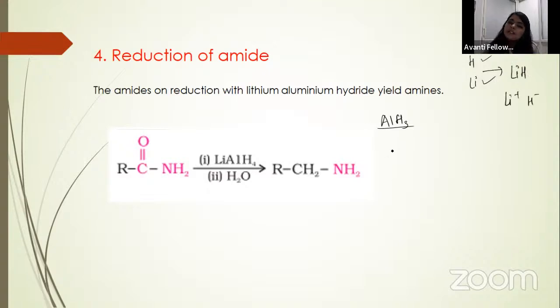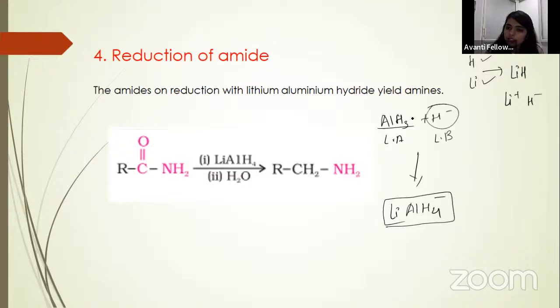Okay. Now you know this AlH3 is a Lewis acid. Now H negative is a Lewis base. So here this acid-base salt will form AlH4 negative. Okay. To neutralize this negative, the counter cation will be Li. So you will get lithium aluminium hydride. Okay. So this is a hydride hydrogen.